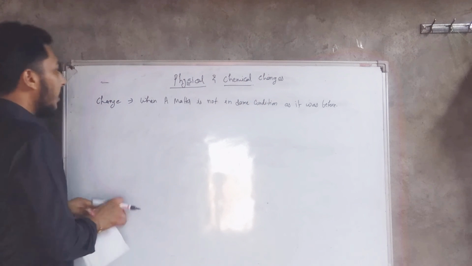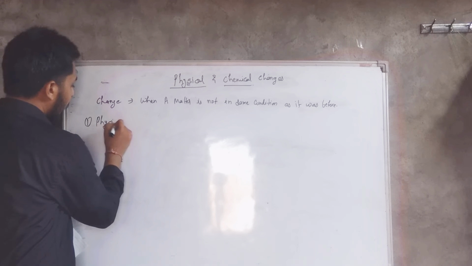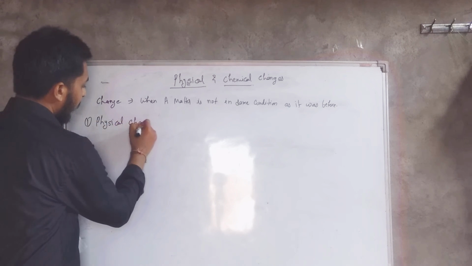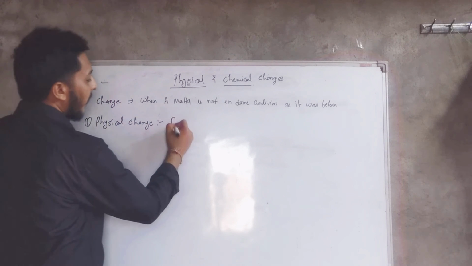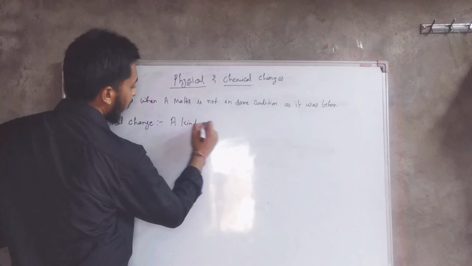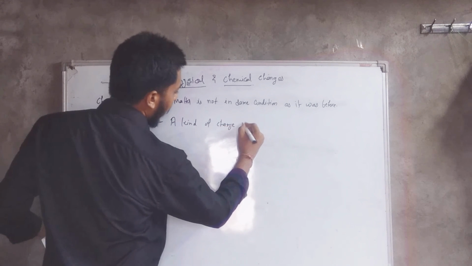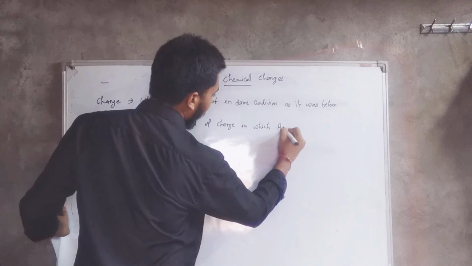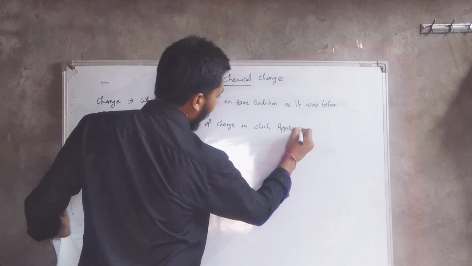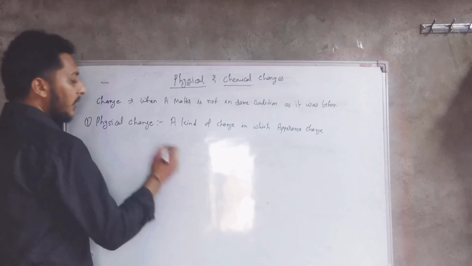So what is physical change? Physical change, a kind of change in which appearance changes.